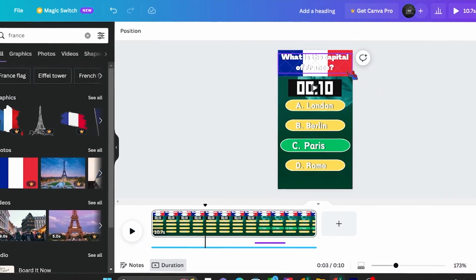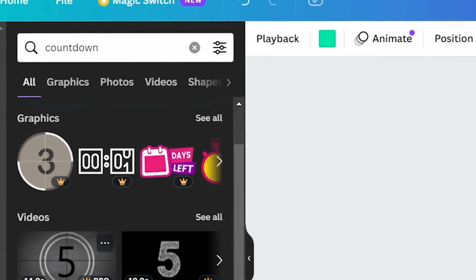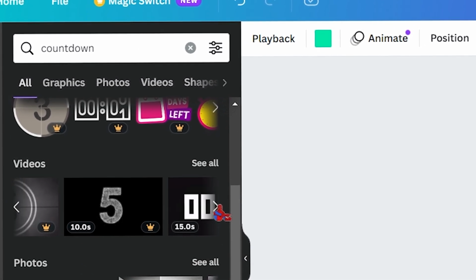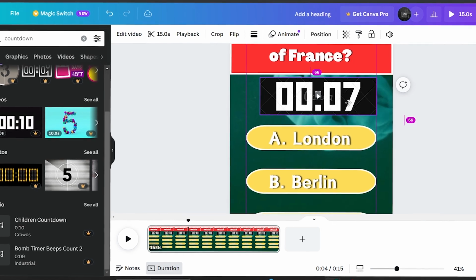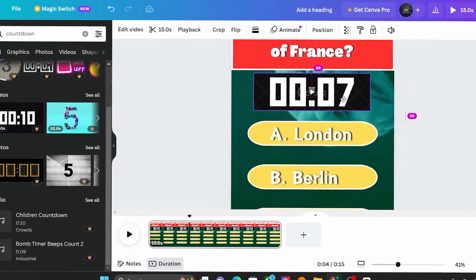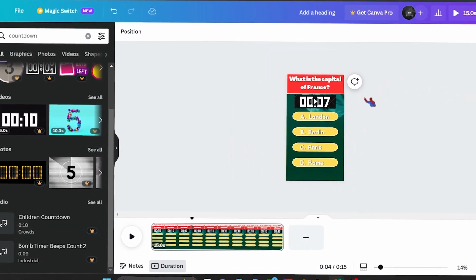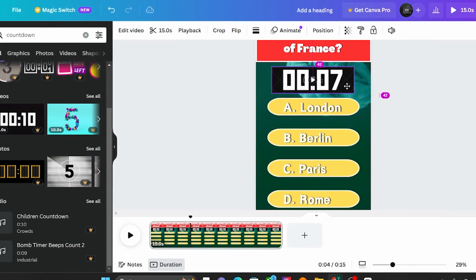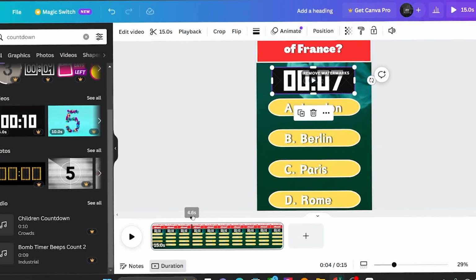Next, we need our timer. Canva has a ton of options, so choose one that you like, but make sure it's counting down, not up. Now you can put the timer at the top or bottom, it doesn't really matter, just make sure it's really visible, because this aspect is what makes people want to watch the whole thing. Since, you know, they're getting timed, they want to answer it quick.